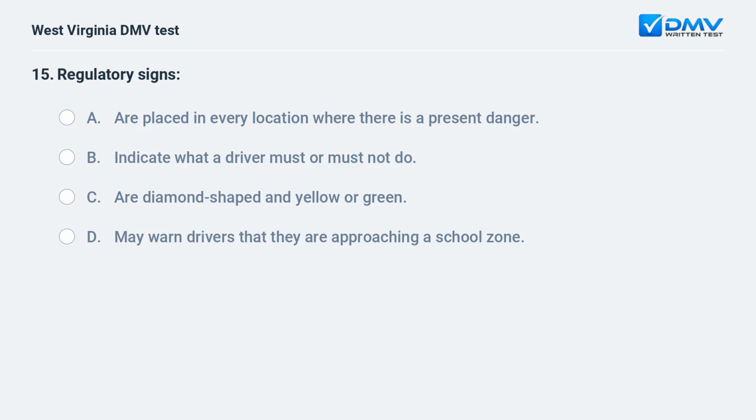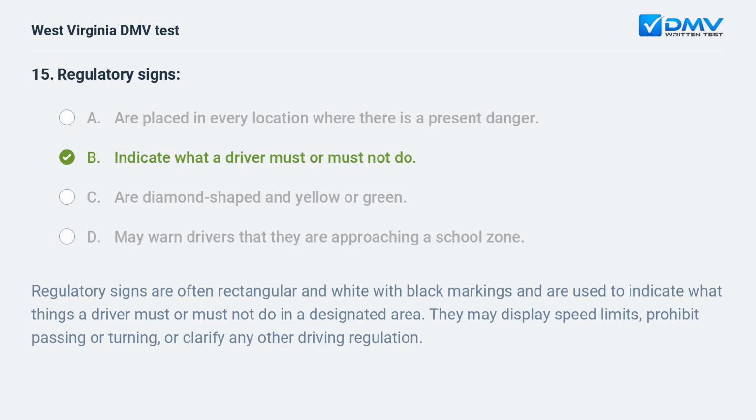Regulatory signs? A. Are placed in every location where there is a present danger. B. Indicate what a driver must or must not do. C. Are diamond-shaped and yellow or green. D. May warn drivers that they are approaching a school zone. B. Indicate what a driver must or must not do.